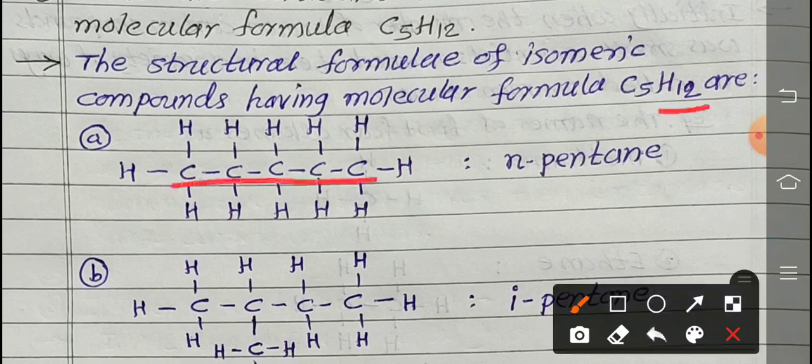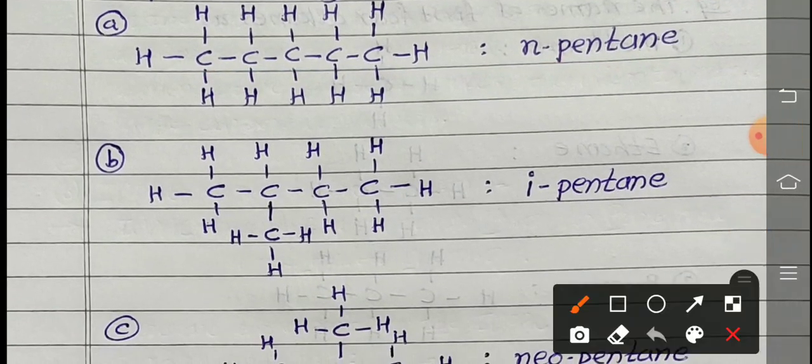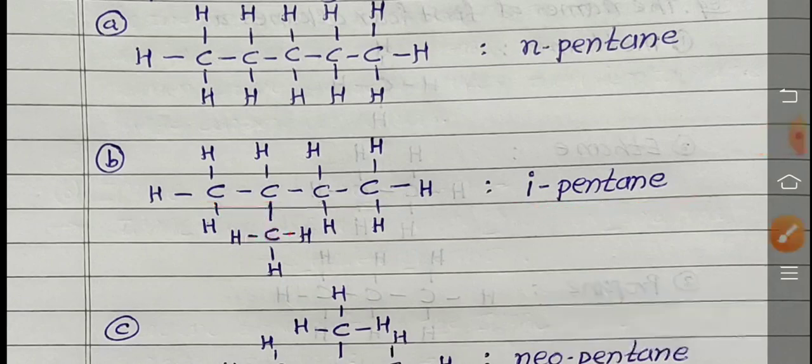So all carbon atoms in a straight line, so called as what? Normal or N-pentane. Second possibility, only 4 carbon atoms in a straight line and one is a branch one. So that is called as what? Isopentane, or shortly called as I-pentane.